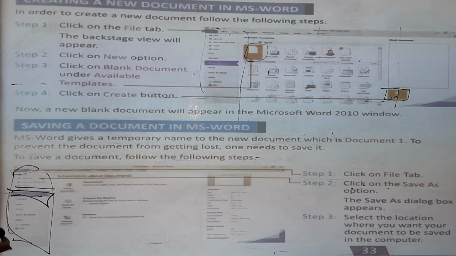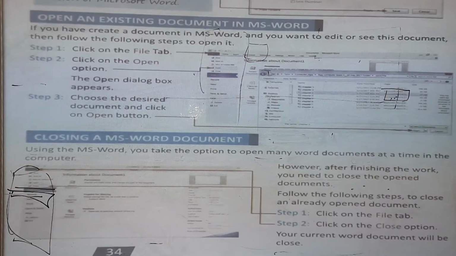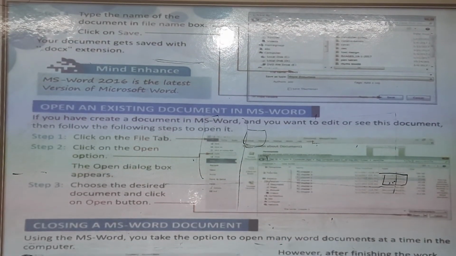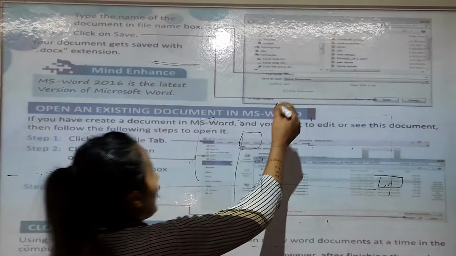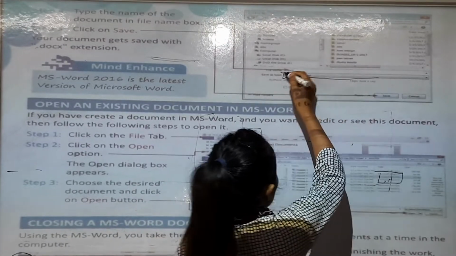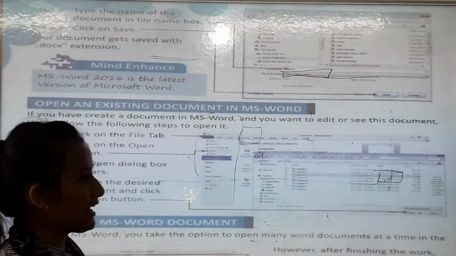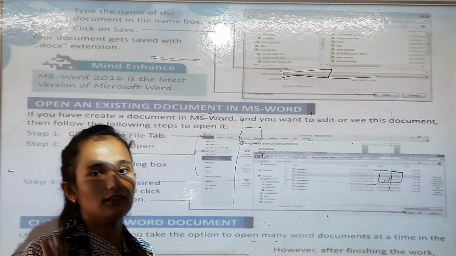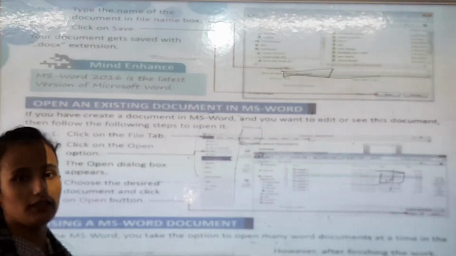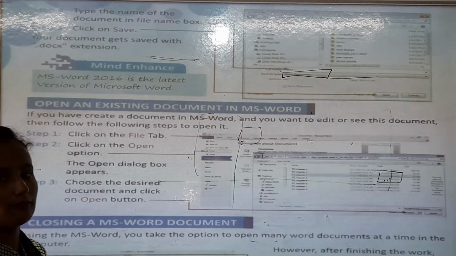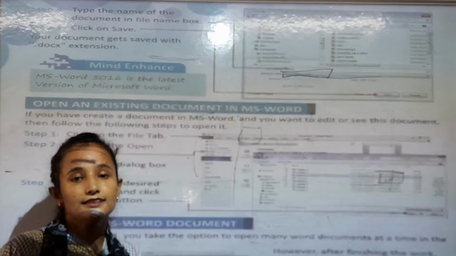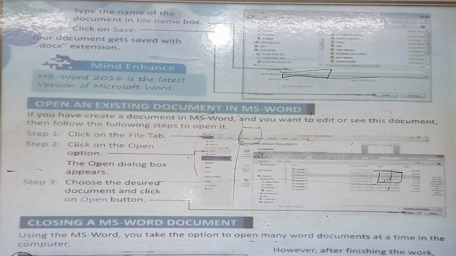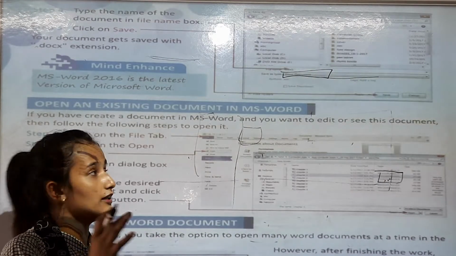Next page you can see this. Step 4, type the name of the document in the File name box. So last step, you have to type the name. For example, class 3 homework or class 3 SST homework, subject computer. Then you can write any names. For example, you are doing assignment work on a computer, so you will save like this. You will create the folders and you will save the names also.